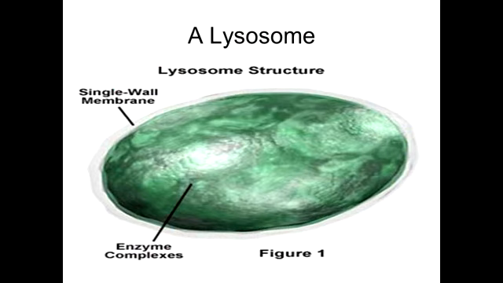Lysosome. Lysosomes appear as dark spherical vesicles in the cytoplasm. A lysosome is a membrane-bound sac that contains hydrolytic enzymes. Hydrolytic enzymes are used to digest biomolecules.